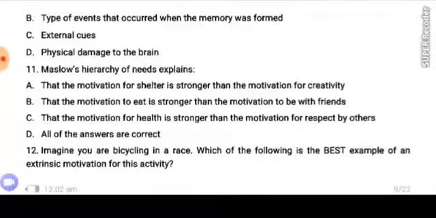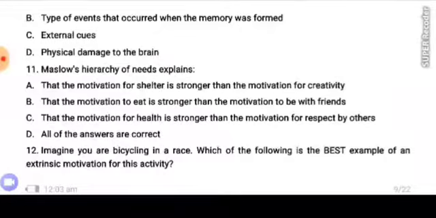Number 11. Maslow's hierarchy of needs explains A. That the motivation for shelter is stronger than the motivation for creativity. B. That the motivation to eat is stronger than the motivation to be with friends. C. That the motivation for health is stronger than the motivation for respect by others. D. All of the answers are correct.